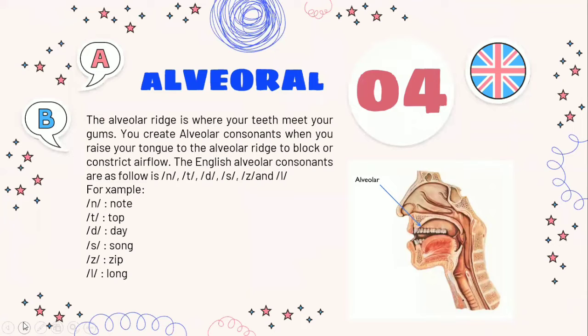The fourth, alveolar. The alveolar ridge is where your teeth meet your gums. You create alveolar consonants when you raise your tongue to the alveolar ridge to block or constrict airflow. The English alveolar consonants are as follows: n, t, d, s, z, and l. For example, n, not; t, top; d, day; s, song; z, zoo; and l, long.